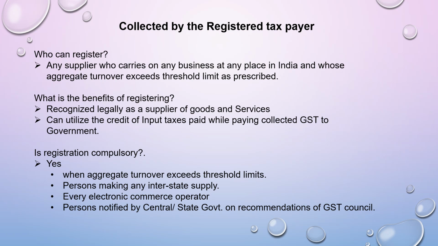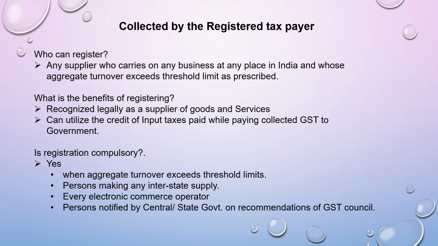Like, as we said, once the aggregate turnover exceeds the threshold limits which has been prescribed under the Act, it is compulsory that the supplier should register. Second is all those persons who are making interstate supply. That is, a person living in Karnataka selling to a person in Mumbai, a person living in Mumbai selling to a person in Rajasthan. That is interstate supply. Those people have to compulsorily register. Their threshold limit will not be considered.